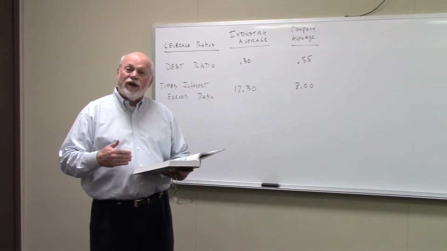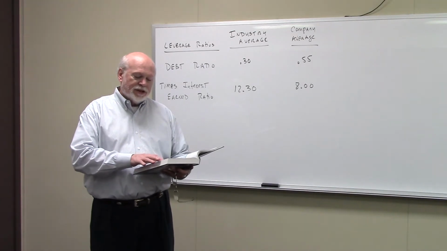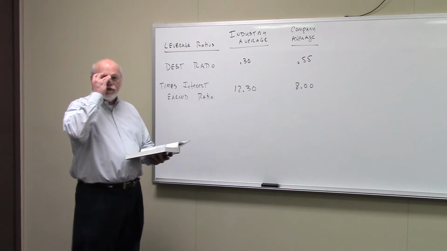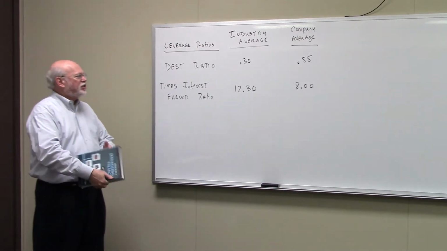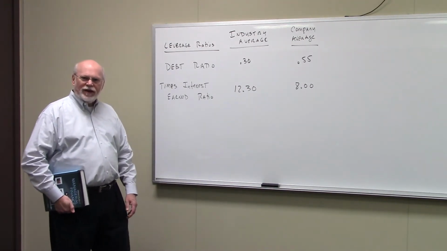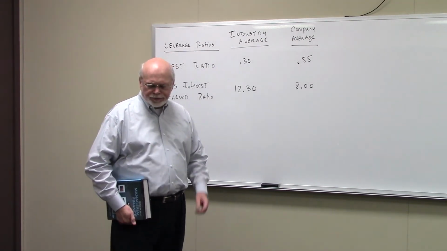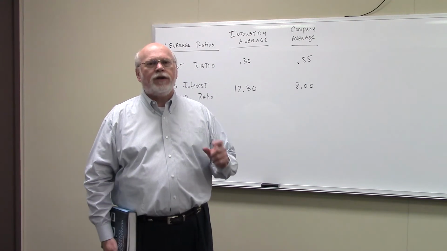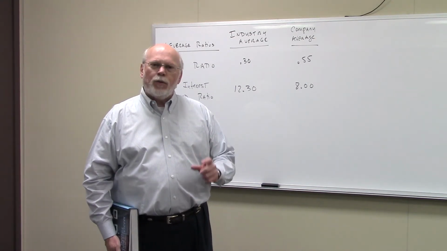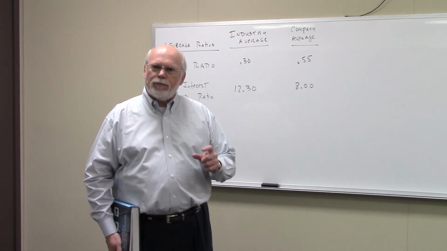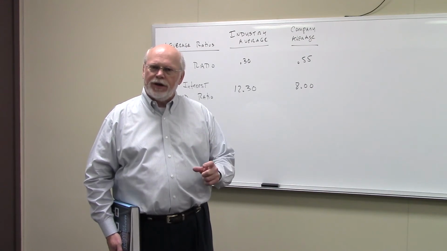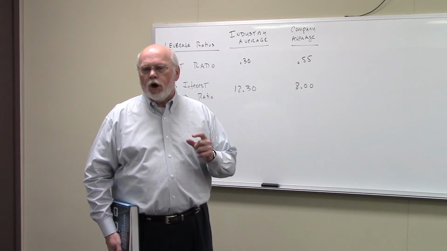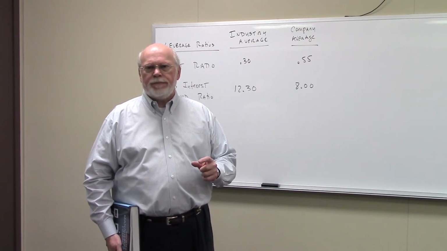And what we're going to do is divide that by the total assets of the company, which is $408,300. Now for Fox, that means that they have a debt ratio of 0.55. That's what comes up in your calculator. 0.55 is, of course, the decimal equivalent of 55%. And what this means is that 55% of the assets of this company are financed by some form of debt.